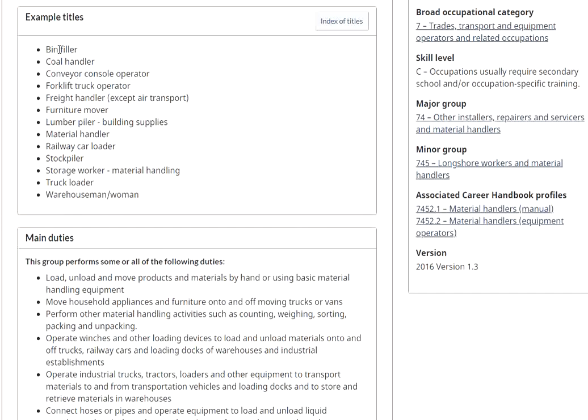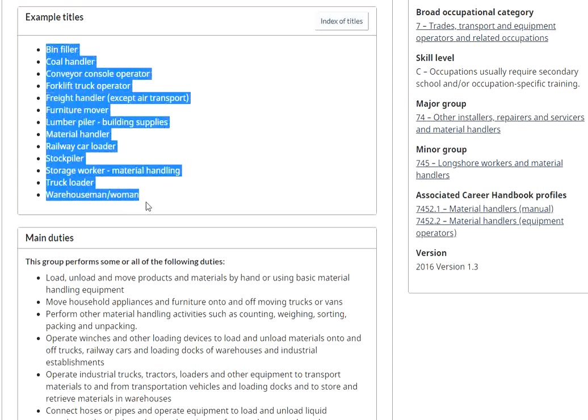So these should be the job titles for material handler, bin filler. Now, it's not going to be exactly what's written here. Your job letter may not say you're working as a material handler, because that is not going to be the case. These are the job titles, like maybe a truck loader or storage worker, stockpiler, railway car loader, or a lumber piler. Things like that.